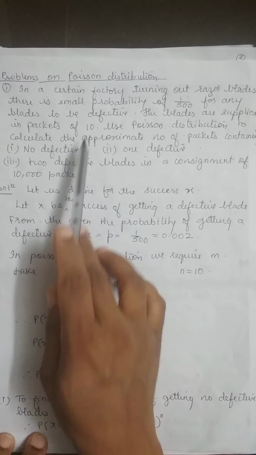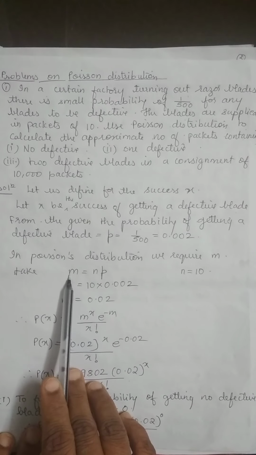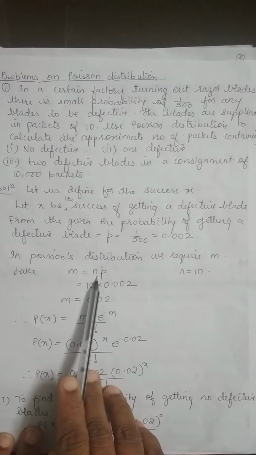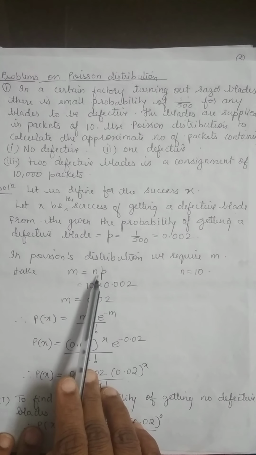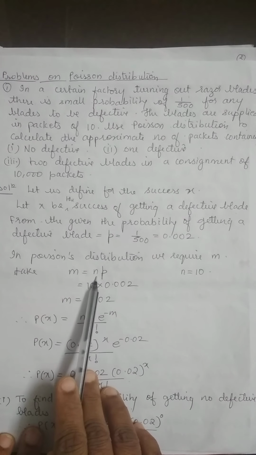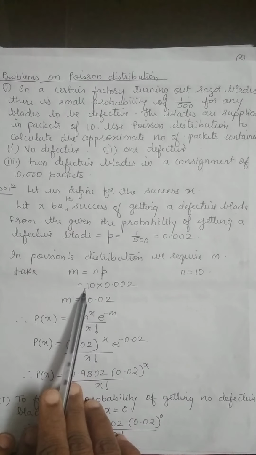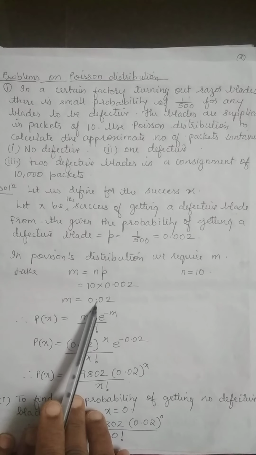So now here we have to take N as 10. Can we calculate M? M is nothing but, again, we have said it is a limiting case of binomial. So I'll take M equals NP, because whenever you have the probability and N, you can calculate M as NP. N is 10, probability 0.002. So you can get the M value.